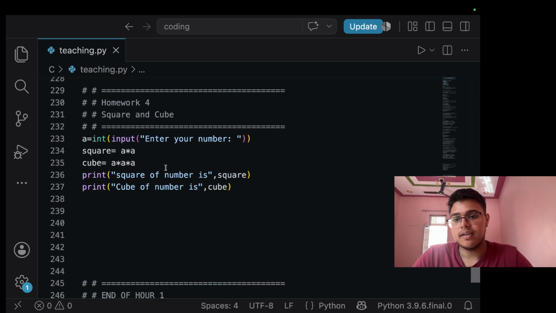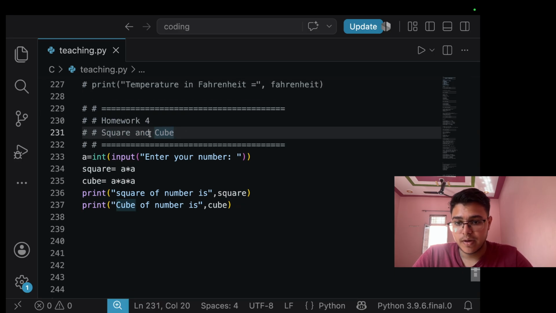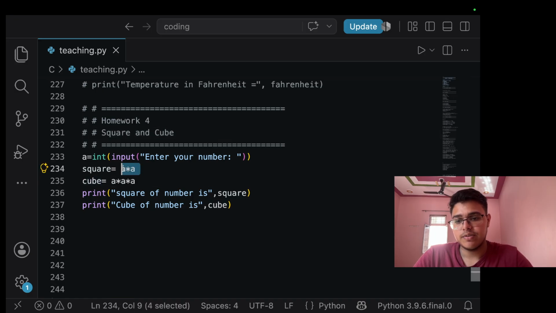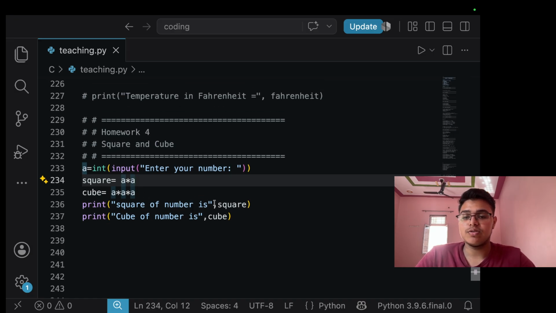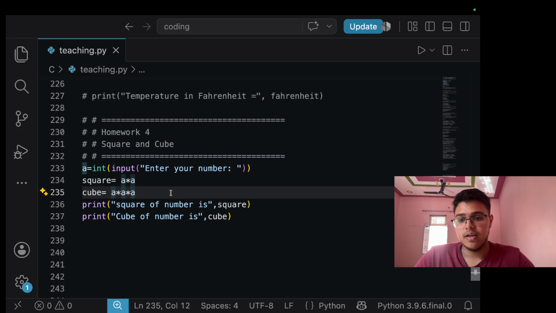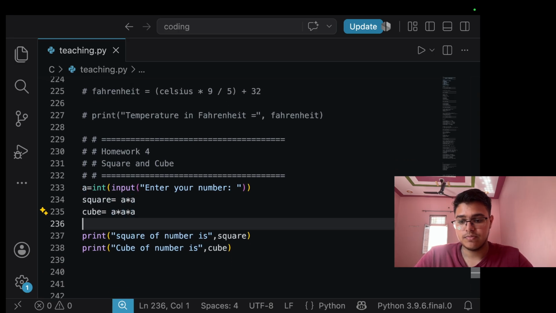And the last we have square and cube, how we square and cube a number. Then we take an input, and then square is a into a, and cube is a into a into a. There is another option like a raised to the power 2, or a raised to the power 3 for cube, and it will also show the same answer. If you want, I can show you. Wait, let me show you.